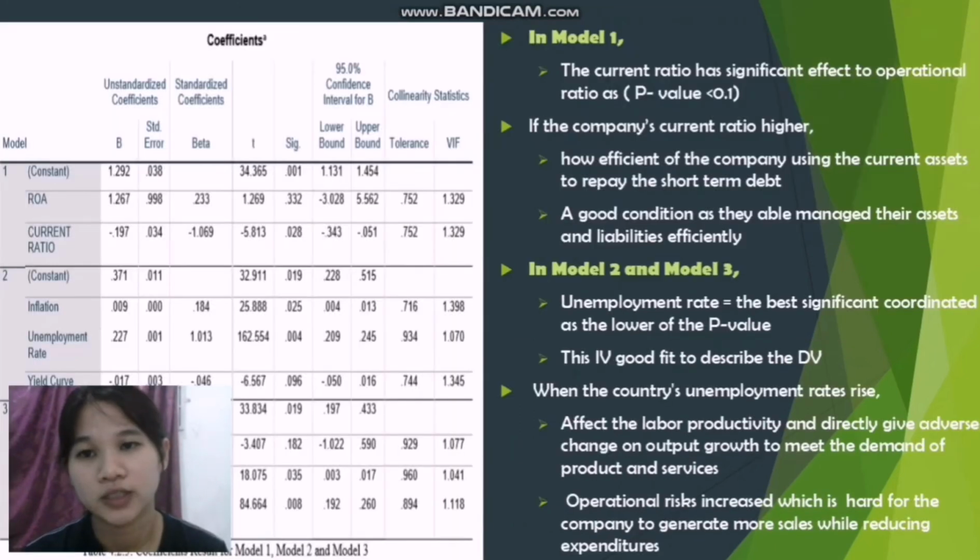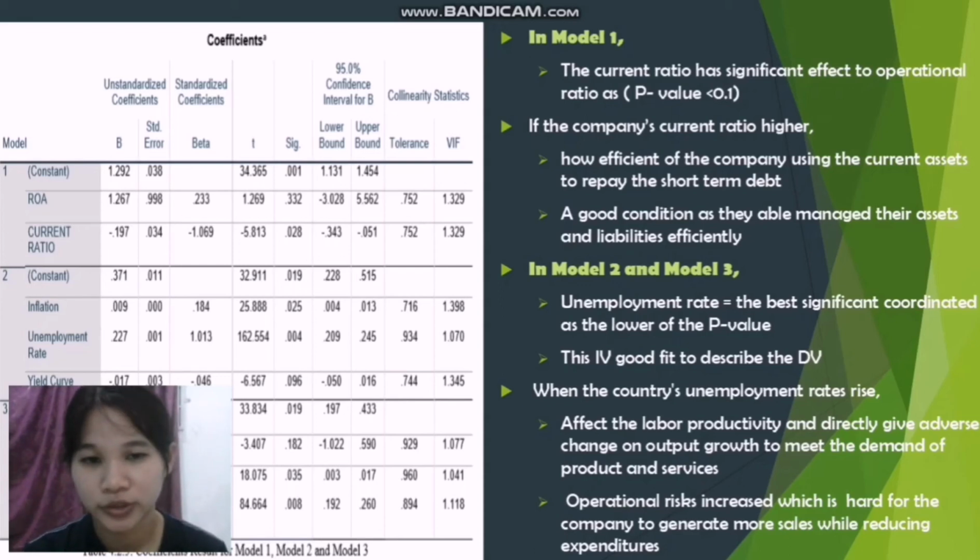This is the coefficient table. It means that in Model 1, the current ratio has a significant effect on the operational ratio as the p-value is below 0.1. So it is a good condition if the current ratio is higher, as they are able to manage their assets and liabilities efficiently.